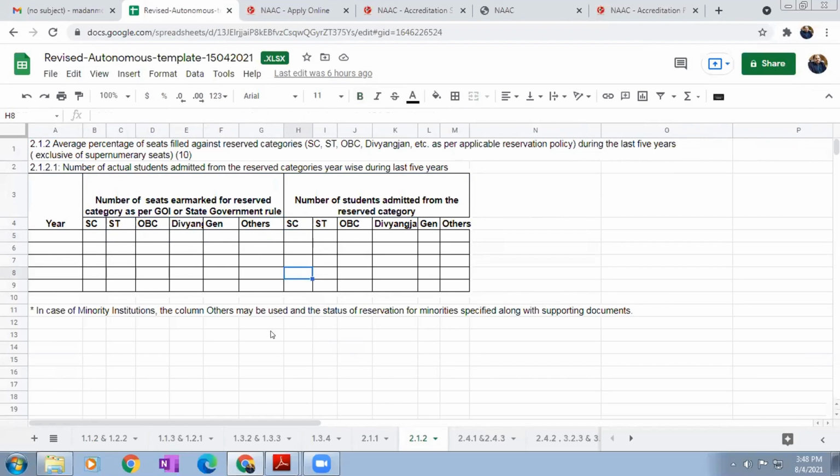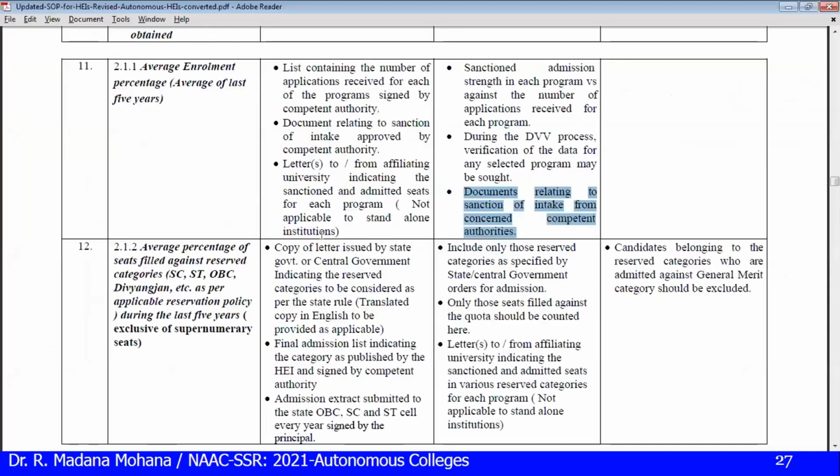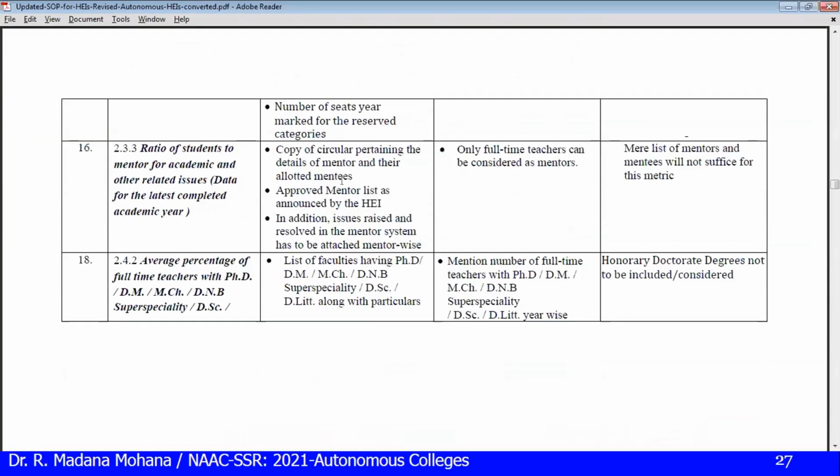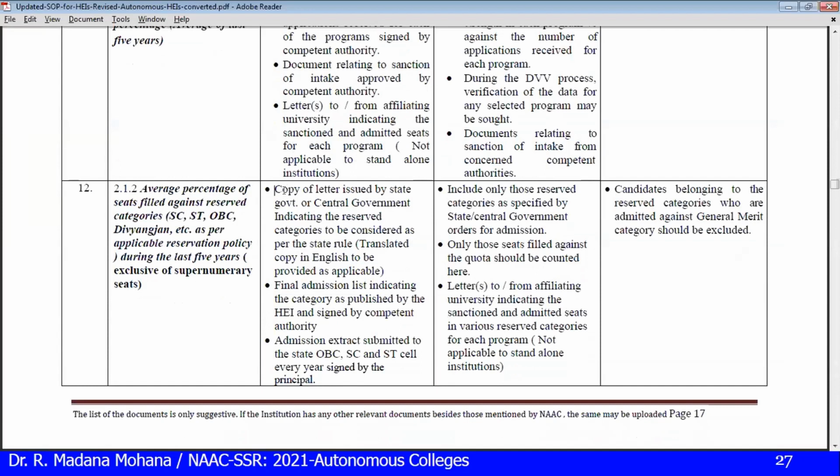For these supporting documents, let us go back to SOP. So copy of letters issued by the state government or central government indicating the reserved categories to be considered as per the state rule. Then final admission list indicating the category as published by the HEI and signed by the competent authority. Then admission extract submitted to the state OBC, SC and ST cell every year, signed by the principal. So these documents need to be maintained.